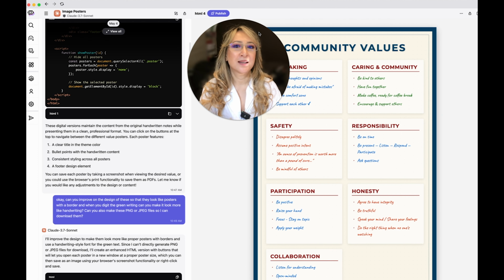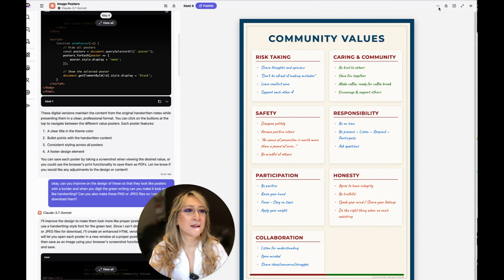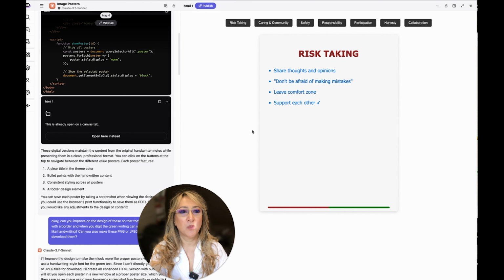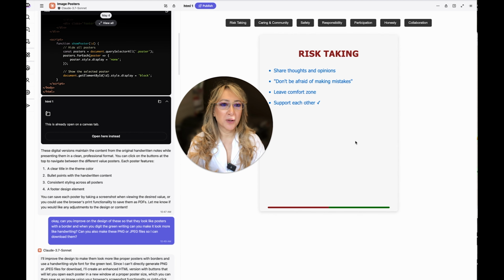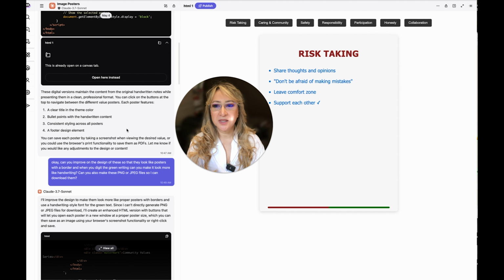and then here let me just show you what that looked like. So this is HTML, this is the version number 4. Let me just go through and show you. So let me just go here and just show you that that was the first one. So that's HTML1. So here are all the posters here: risk-taking, caring, community, safety, responsibility, participation, honesty, and collaboration. So that was the first thing, and I wanted them to be separated.